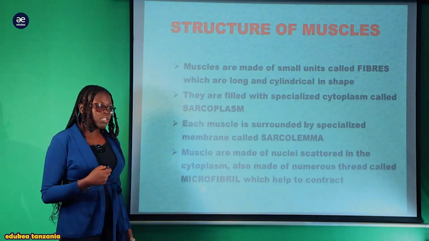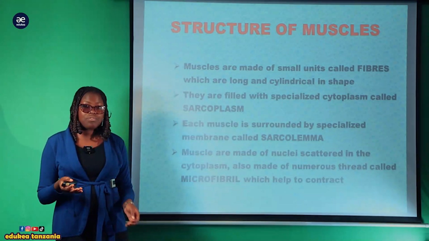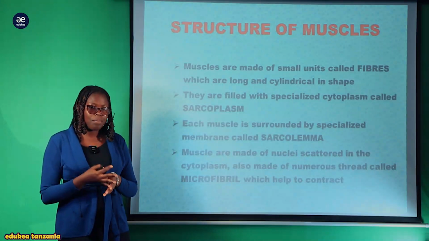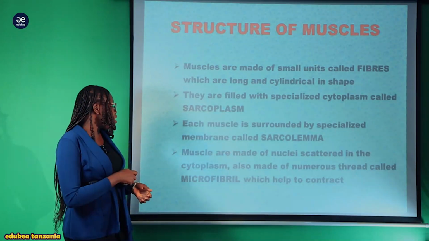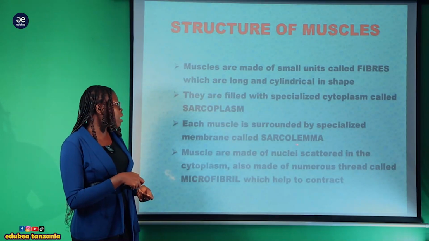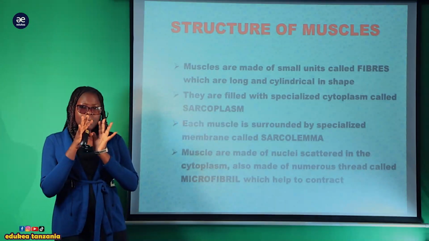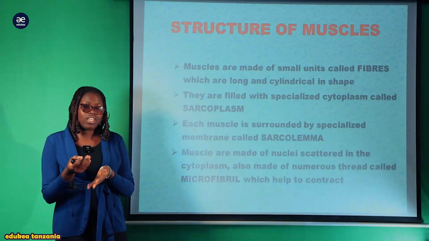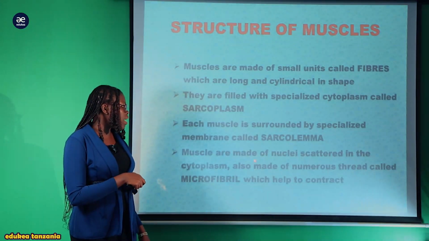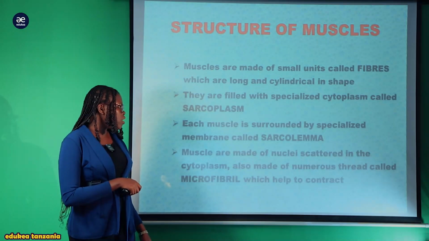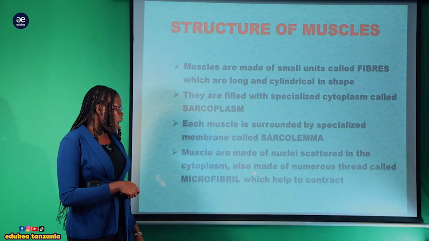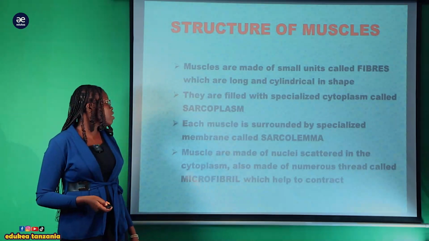sarcoplasm. And tunajua kwamba within the cytoplasm is where the cellular metabolic processes are taking place and other organelles are suspended. Now, each muscle is surrounded by specialized membrane inaitwa sarcolemma. Kwa the membrane ambayo imesurround each muscle kwa zote tatu inaitwa sarcolemma. And muscles are made up of nuclei scattered in the cytoplasm and also made up of numerous threads called microfibril ambayo ni nyuzi ambazo zinasaidia katika contraction.